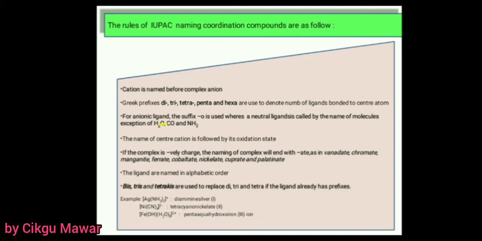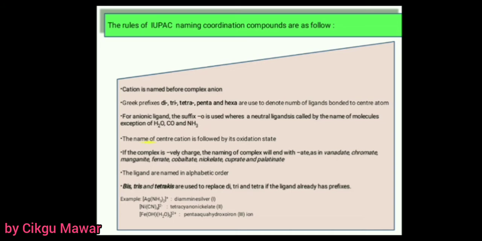For anionic ligands, the suffix -o is used, while a neutral ligand is called by the name of the molecule. Exceptions: water, CO and ammonia become aqua, carbonyl and ammine.